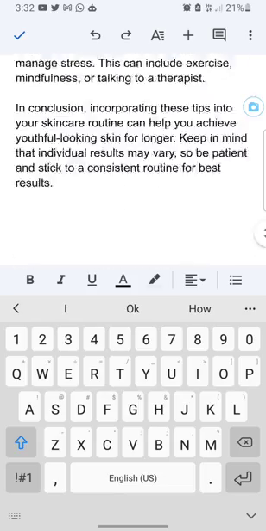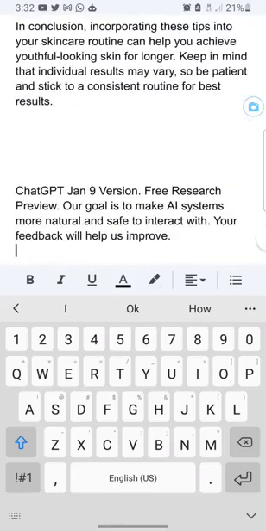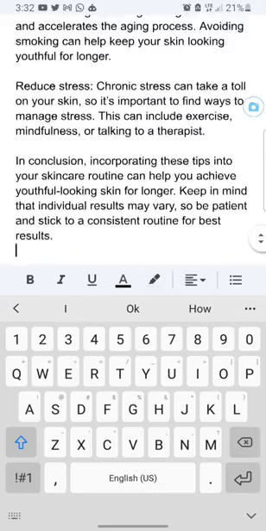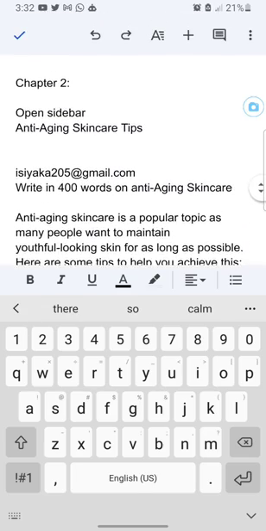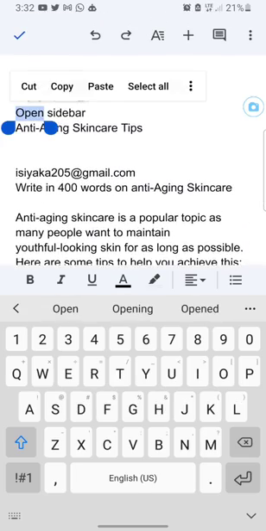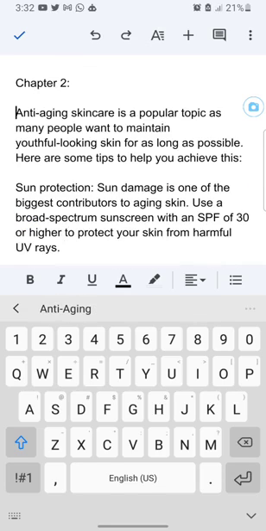Okay, so I've pasted what I copied. So I'll come to this place first on the down part and remove these parts that are not supposed to be part of it. Then come up to where chapter 2 started, and I just want my things to be clean. So I will also clean it.